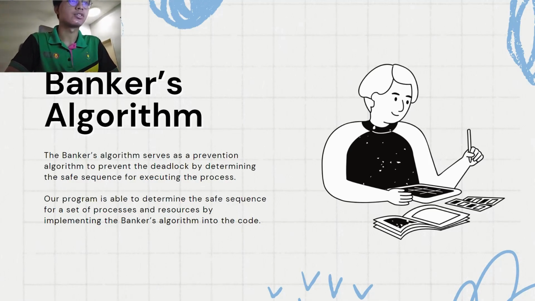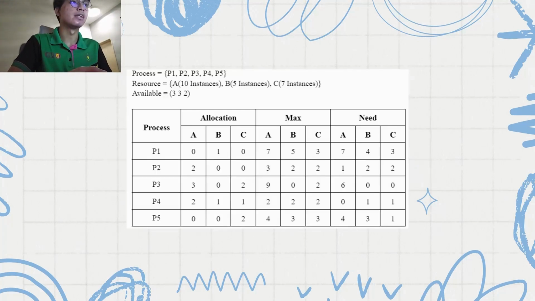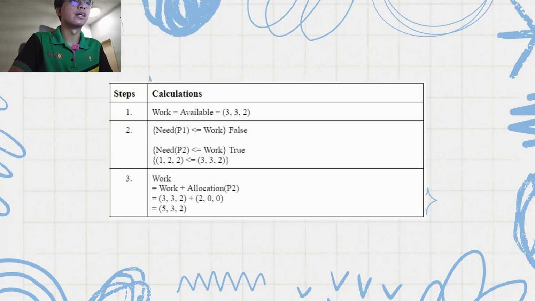This demonstration has already been shown in the methodology part. So the next one is the discussion. I will be showcasing an example of the scenario that we use. As you can see here, there are five processes that we use to demonstrate our program. This is the scenario that we use.